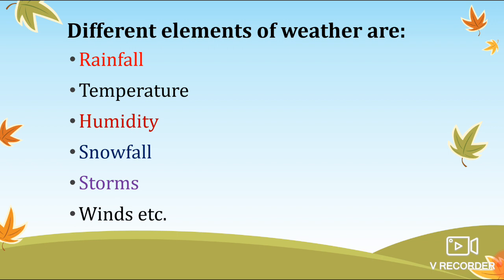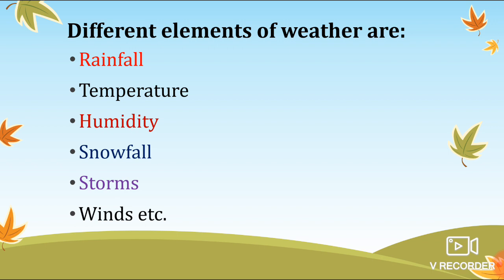First one is rainfall, meaning how much precipitation, how much rain is there, what is the temperature of that particular place, what is the humidity of that particular place. Humidity means the relative amount of water vapor present in a particular area.